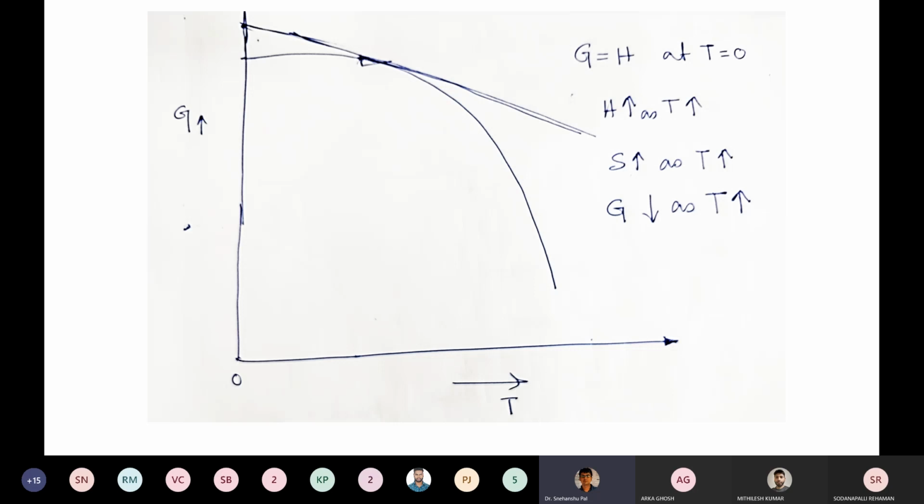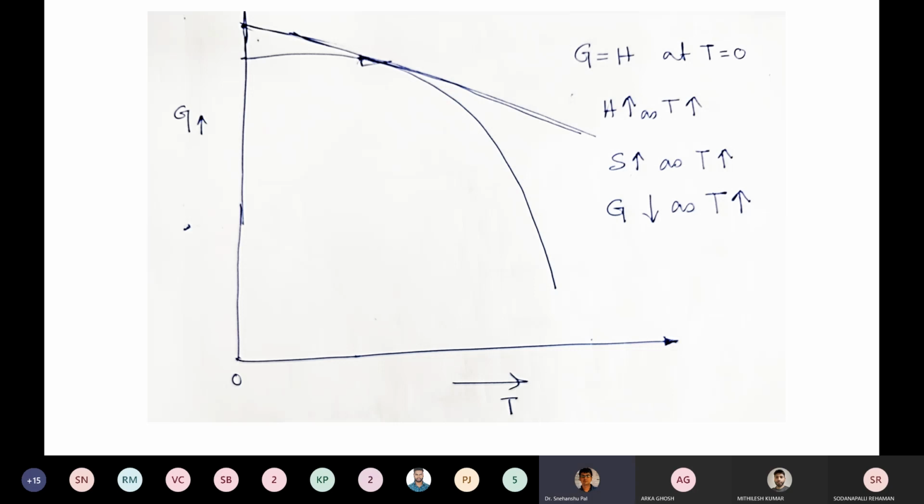Entropy also increases as temperature increases, but Gibbs free energy decreases as temperature increases. This is the phenomenon. Then you can tell that the contribution of entropy towards the Gibbs free energy is more dominating with respect to the enthalpy contribution. You can get such a notion from here.